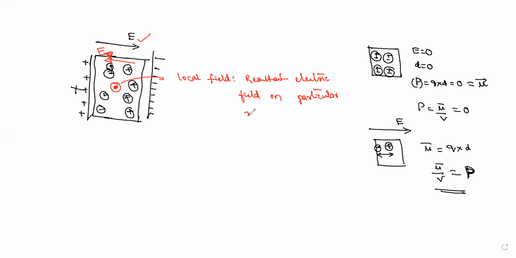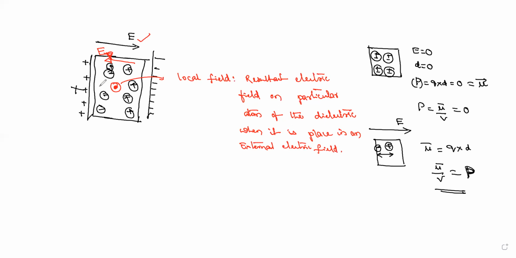on a particular atom of the dielectric, when it is placed in an external electric field, right?